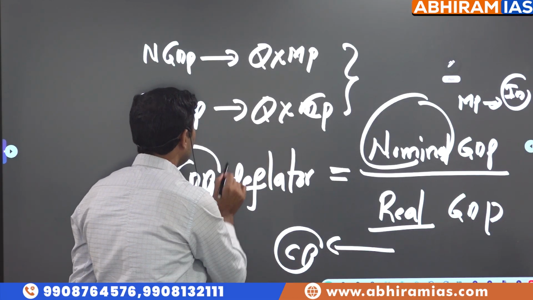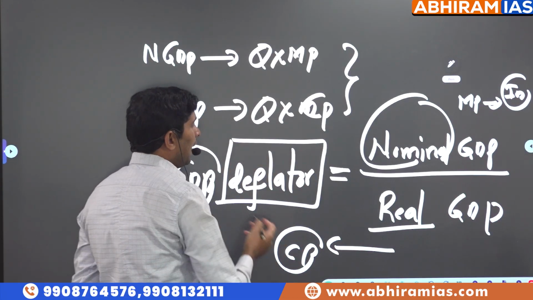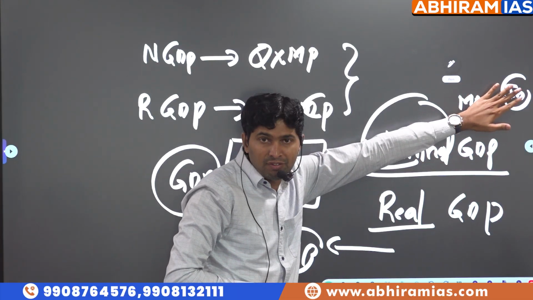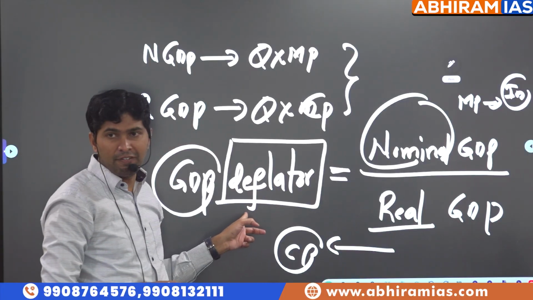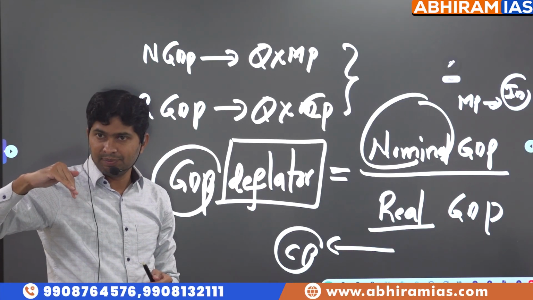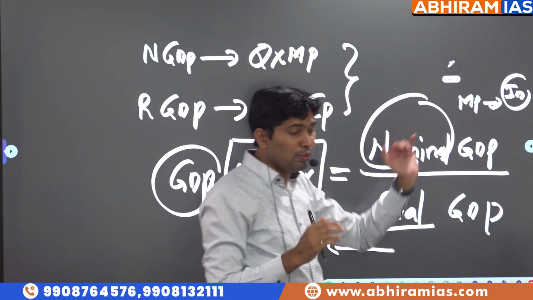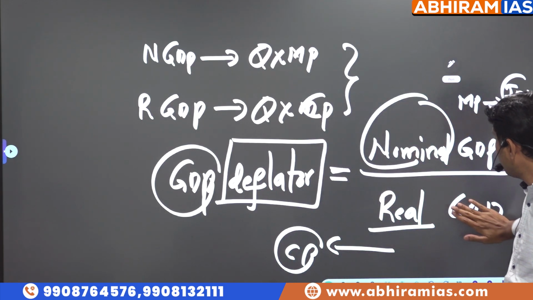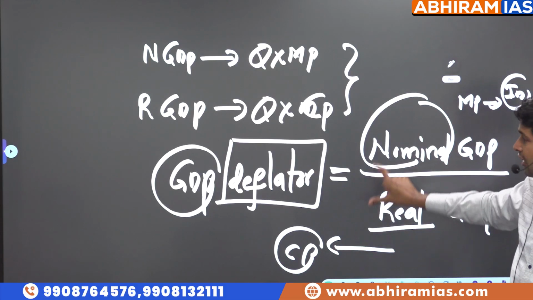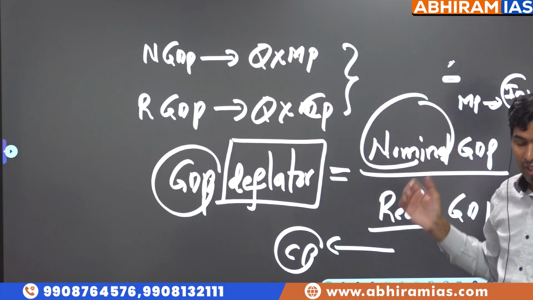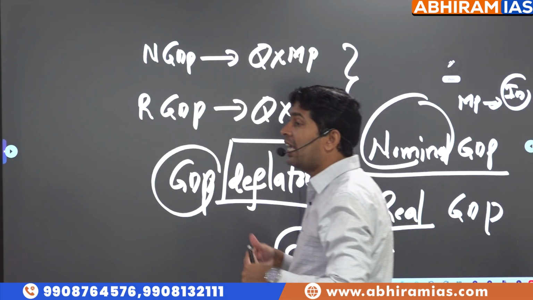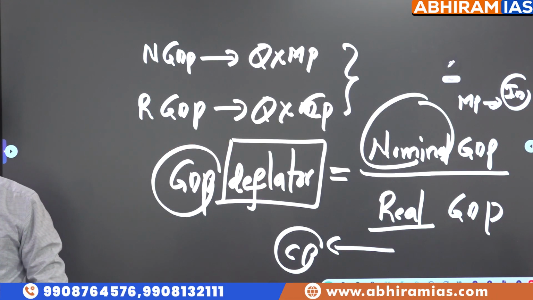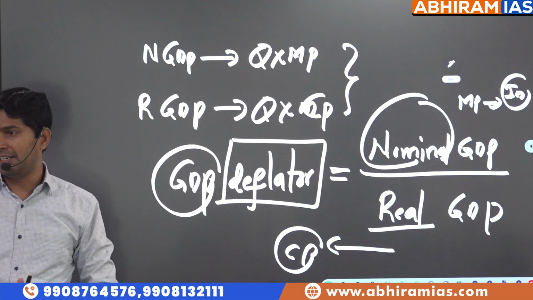The difference, the estimated impact of inflation on nominal GDP, is called the deflator. Deflator means decreasing. Market price is too high because of demand and supply, so let's not look at only market price; let's look at constant price also. The relationship will tell us how much the price change happened in goods and services in the overall economy. That's why it is called GDP deflator.